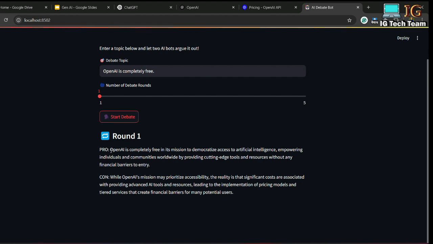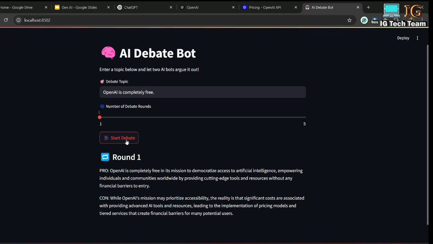So if you see here, OpenAI is completely free in its mission to democratize access to artificial intelligence, empowering individuals and communities worldwide. And in the con side, while OpenAI's mission may prioritize accessibility, the reality is that significant costs are associated with providing advanced AI tools. So yeah, this will contradict the response from the pro side. We have used LLM model from OpenAI to generate this response from the bot, and this is working really fine.